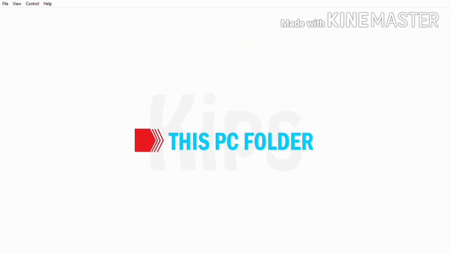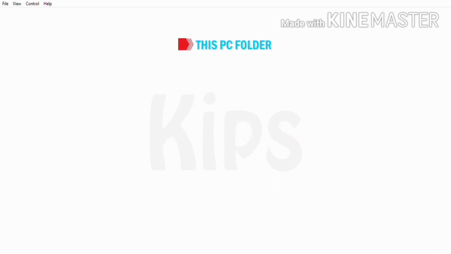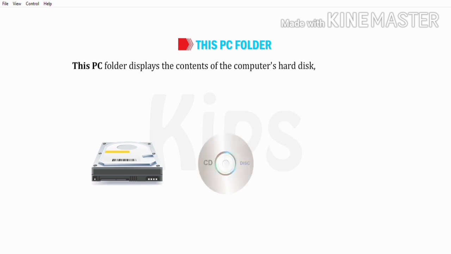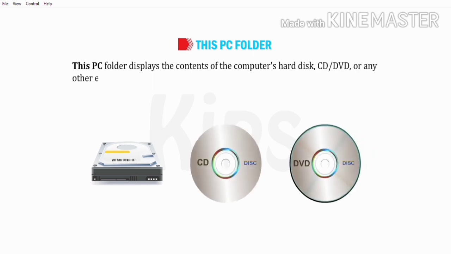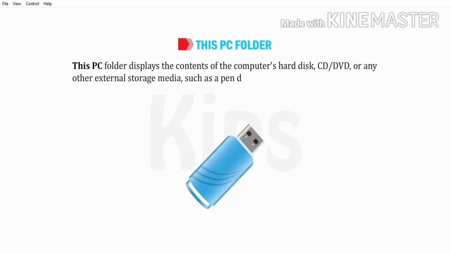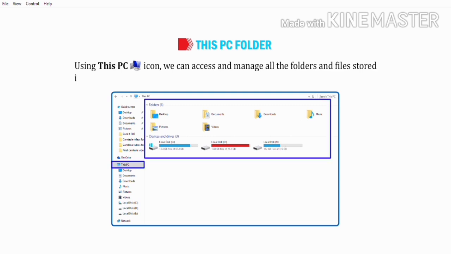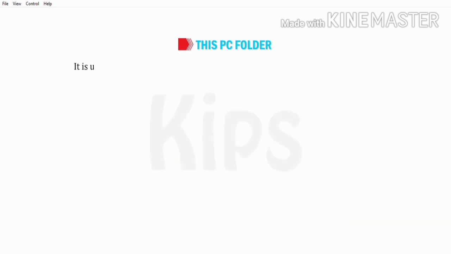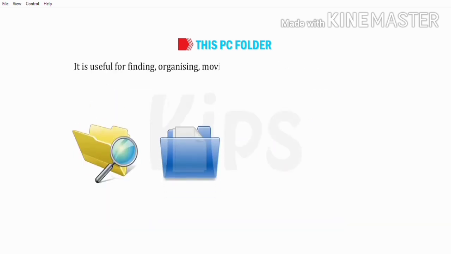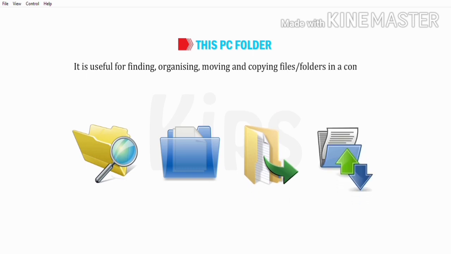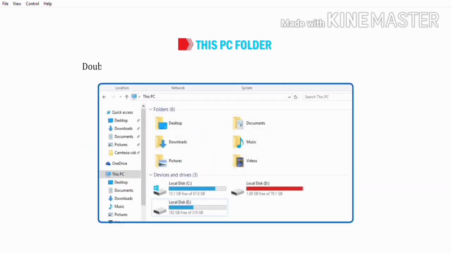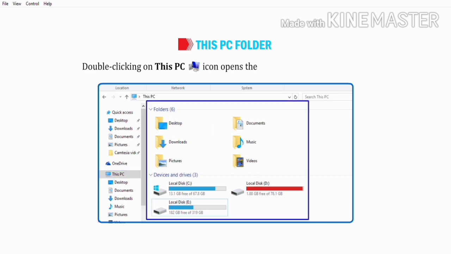Okay, let us talk about this PC folder. This PC folder displays the contents of the computer's hard disk, CD or DVD, or any other external storage media such as a pen drive. Using this PC icon, we can access and manage all the folders and files stored in a computer. It is useful for finding, organizing, moving, and copying files or folders in a computer. Double-clicking on this PC icon opens the folder as shown in the figure.